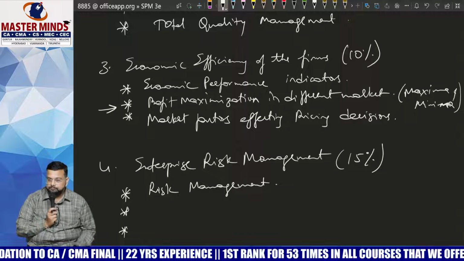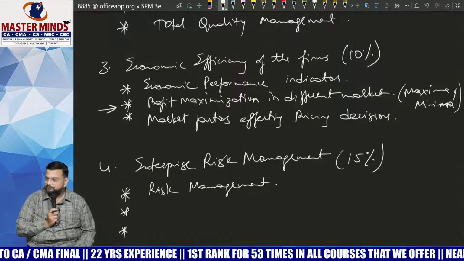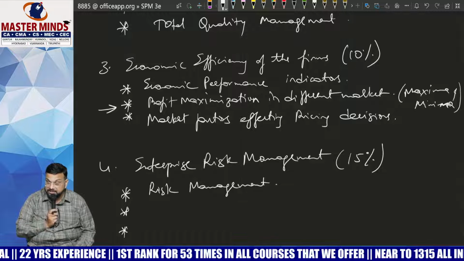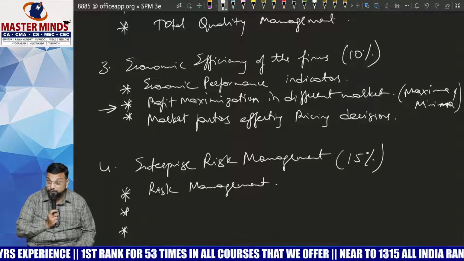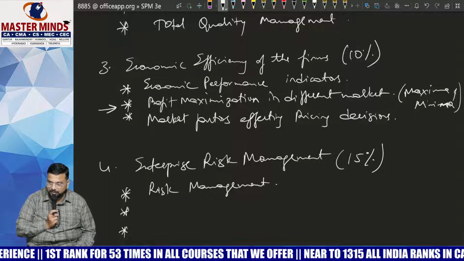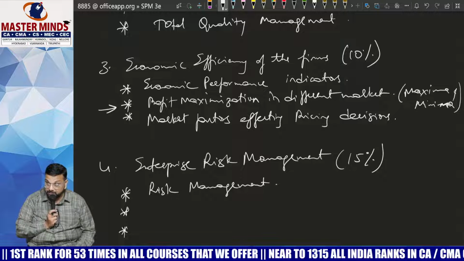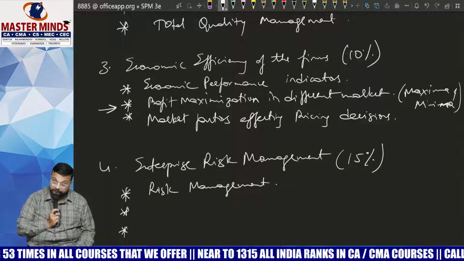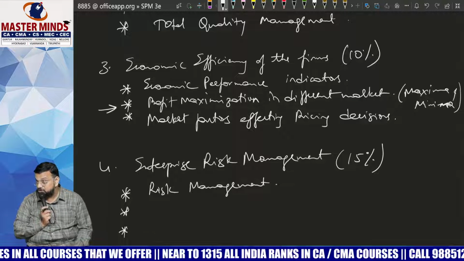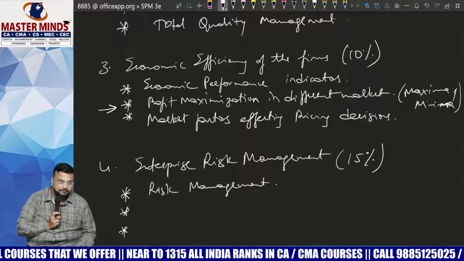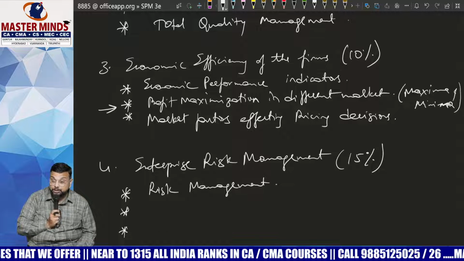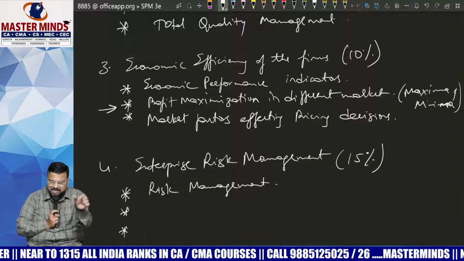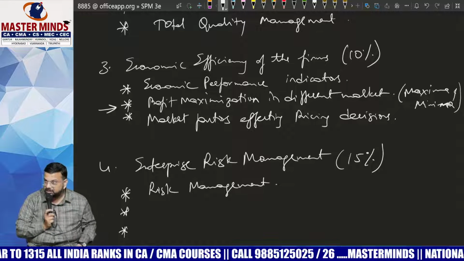No. Both are different. Uncertain. It may or it may not. That is uncertain. Risk. It will. But how much we don't know. Risk means loss. But how much? Uncertain. You may get profit or you may get loss. That's why we always focus on minimizing our risk. There is a clear distinction between risk and uncertainty. Unfortunately, we use them as synonyms in day-to-day usage also.